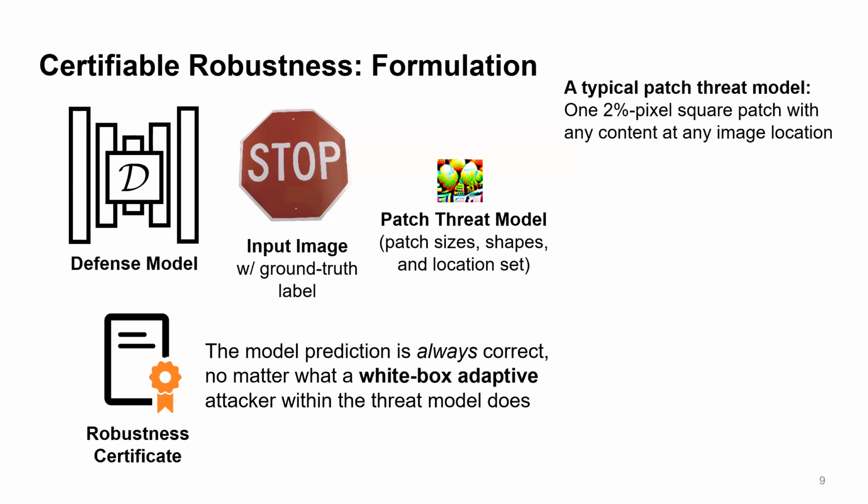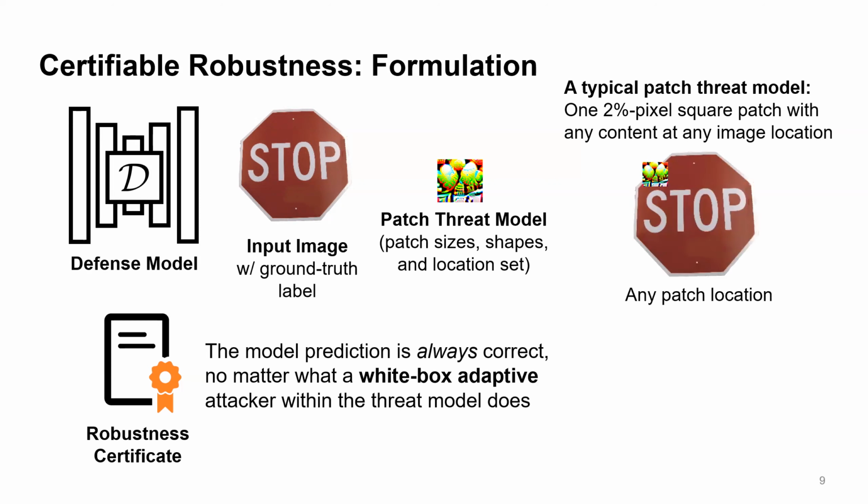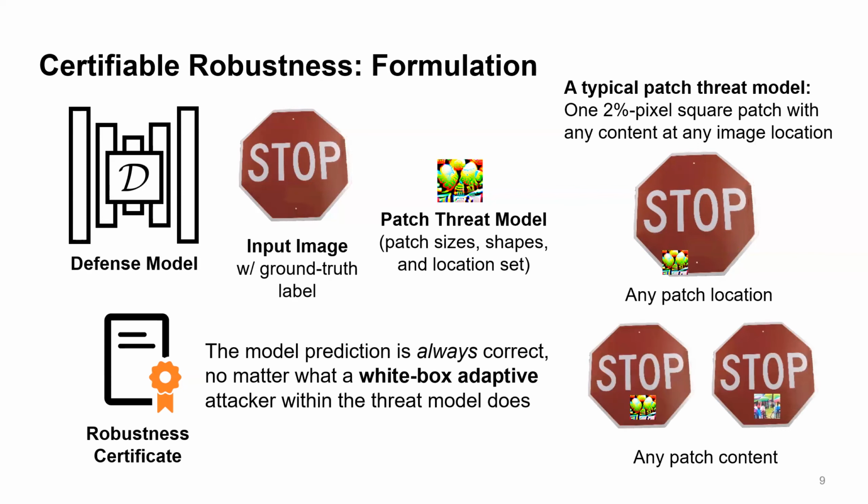And a typical threat model used in the literature and also in this talk is we consider one square patch, and the patch should take up to 2% of the image pixels. Then the attacker can choose to place the patch at any image location. They can also choose to introduce any patch content for any malicious purpose. And our robustness certification needs to account for attacks with all these different flexibilities.